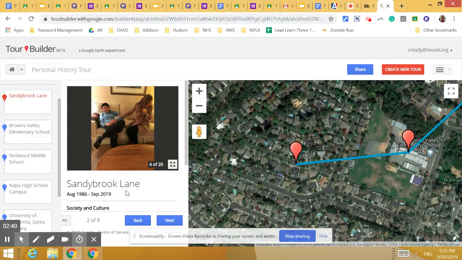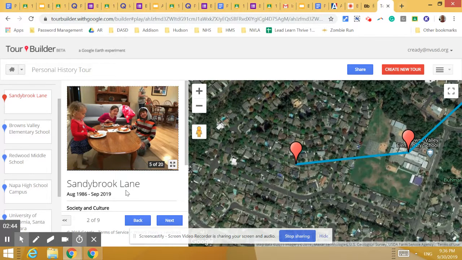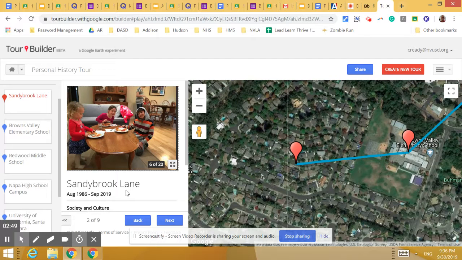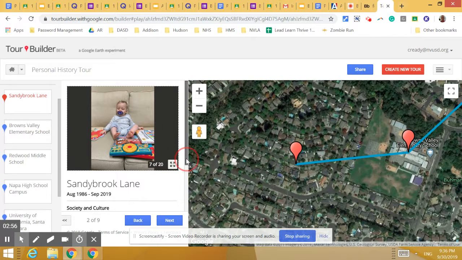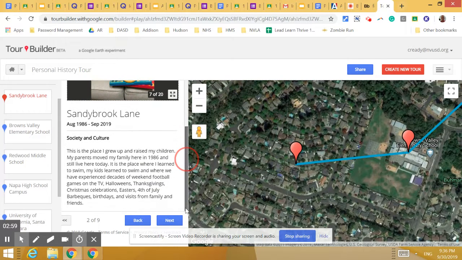So it's not going to be an autobiographical story of a singular event like you told when you wrote your bell work on Friday, or like the story of Disneyland where I split my lip that I told you about today. This captures a broader set of experiences. And so it's a different type of nonfiction. It's more of a summary of what went on there. But you'll see how it connects to society and culture.